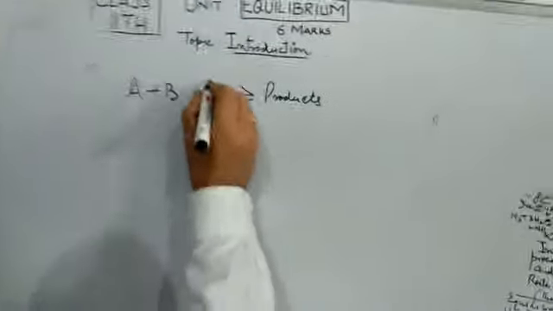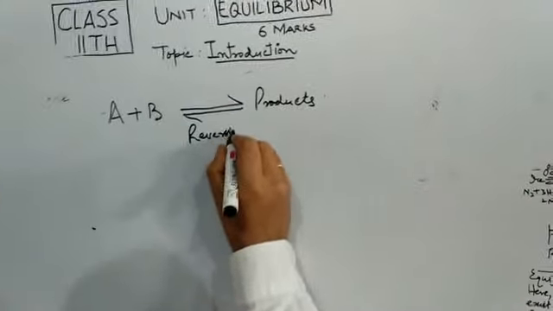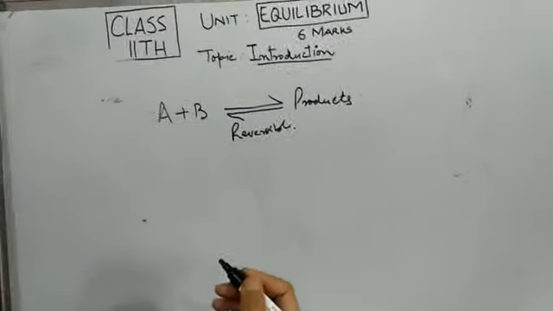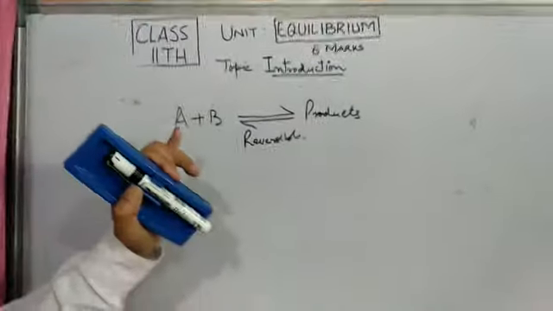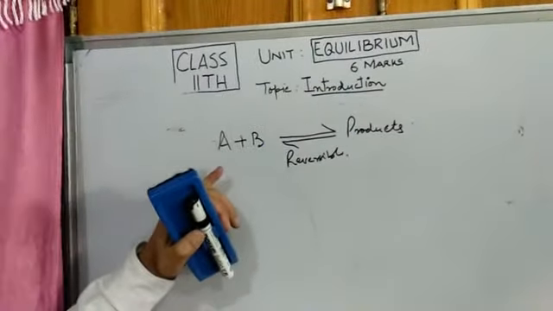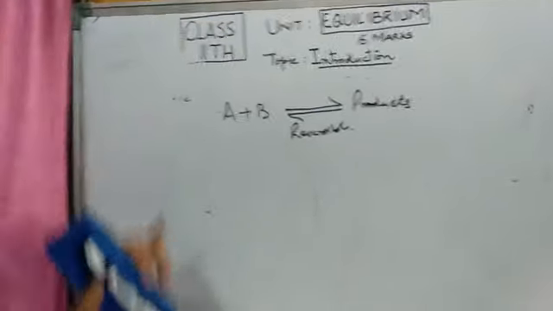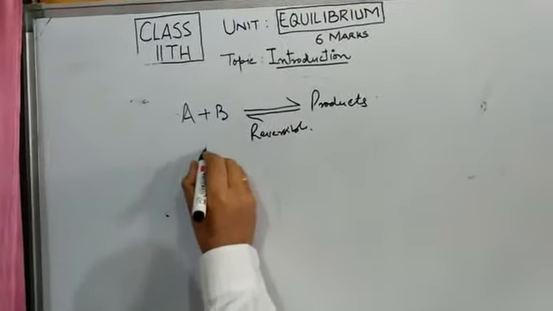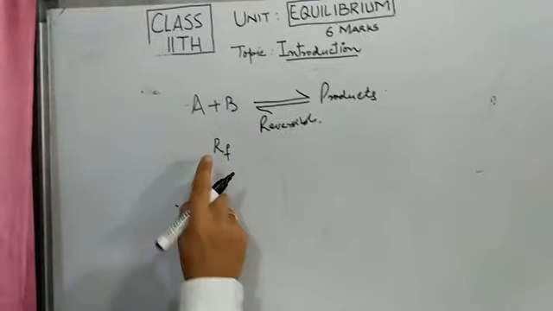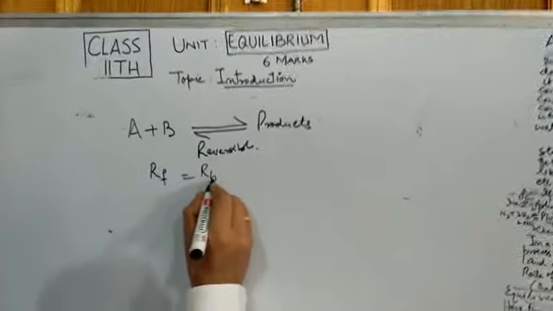During this process, the process becomes reversible. Reversible means reactants form products and products again form reactants. But ultimately a stage is reached when the rate of forward reaction becomes equal to the rate of backward reaction.